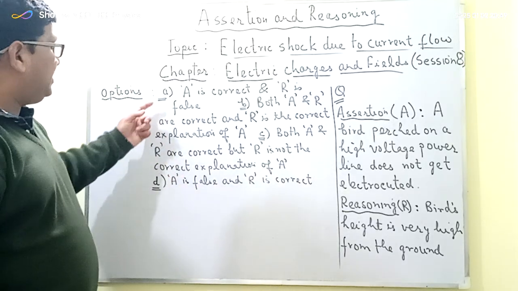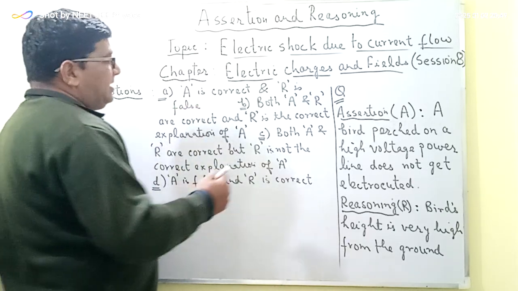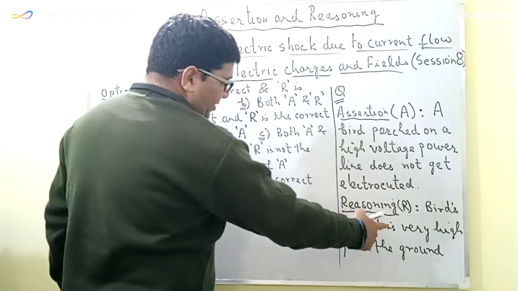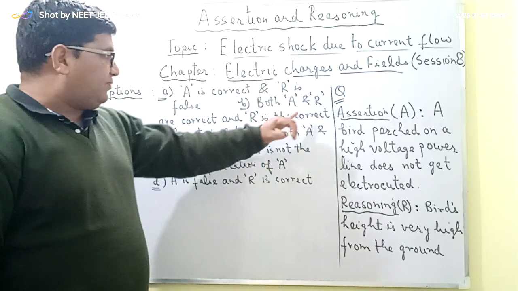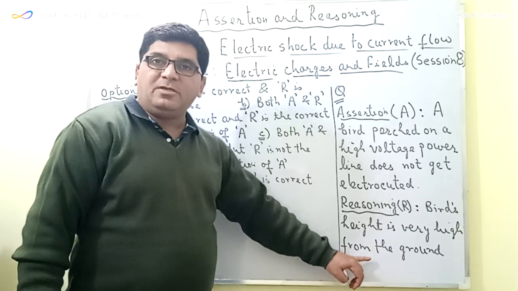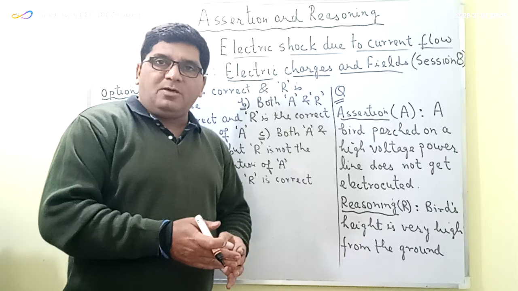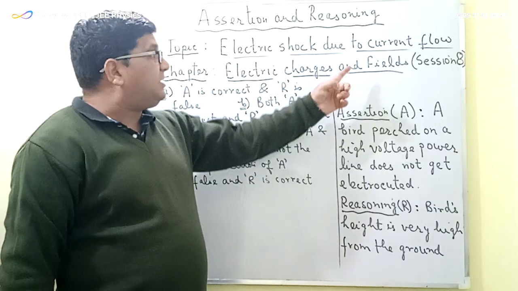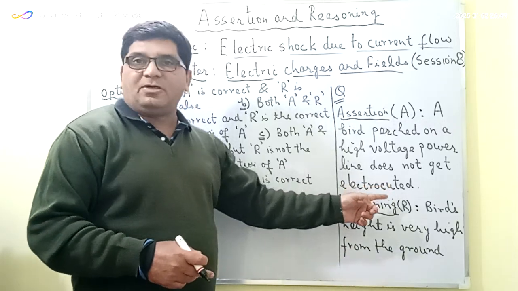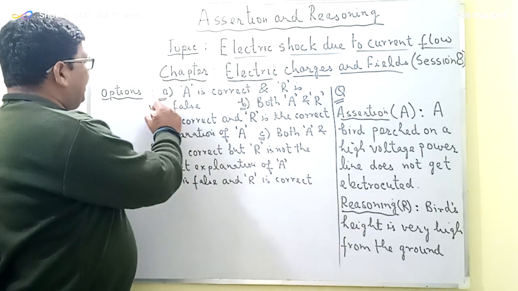So from these four options, we can see that option A is correct, because here the assertion is correct and R is not correct, that is, R is false. Why is R false? Because the reasoning given is that the bird's height is very high from the ground, which is not the case. The bird is not getting electrocuted because the entire body of the bird is at the same potential, and because of that the current is not flowing through the body of that bird, and the bird is not experiencing any electrical shock. So the correct option here is A.